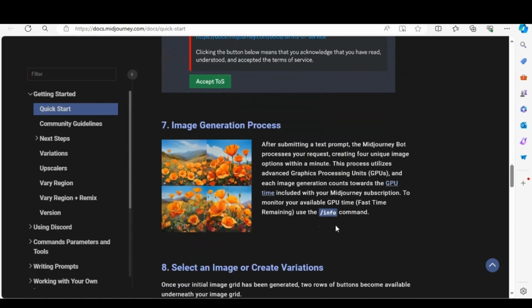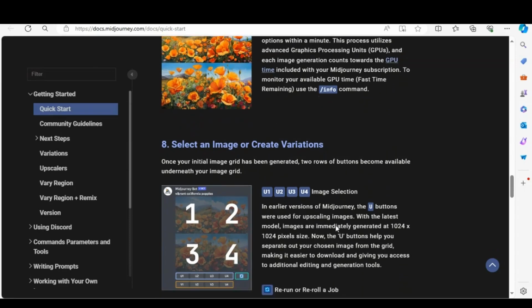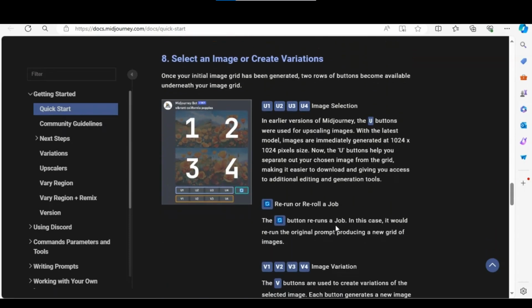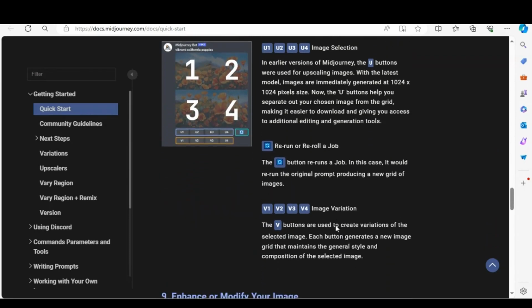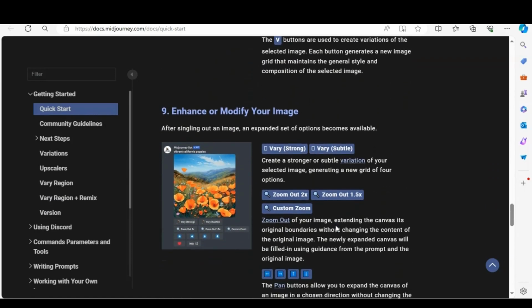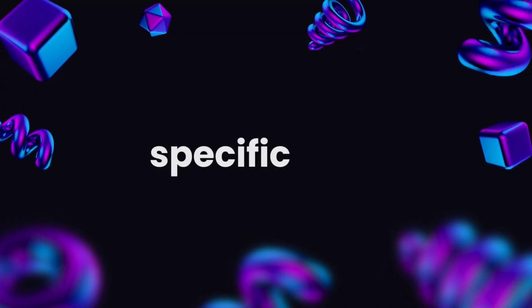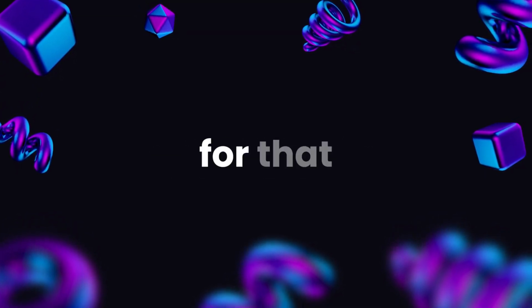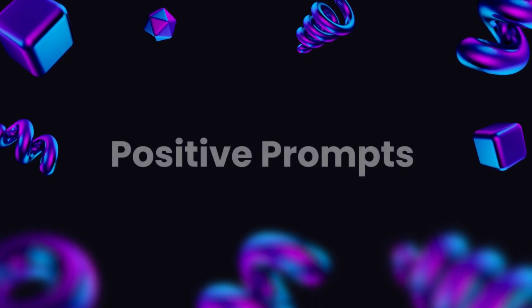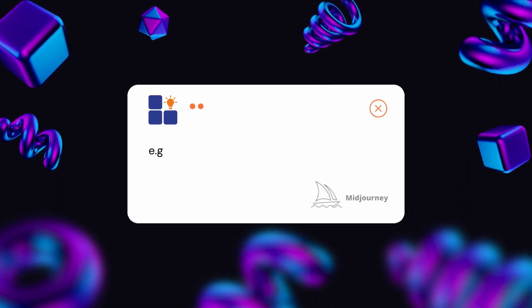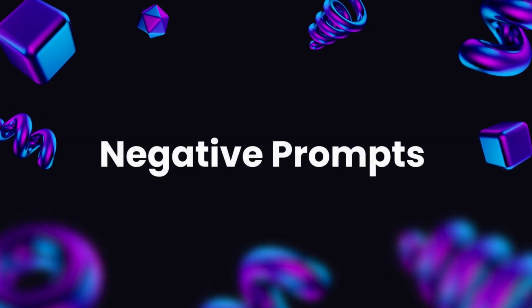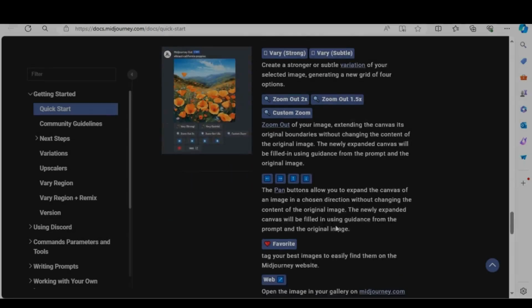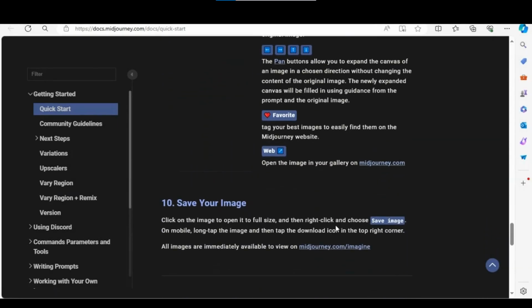Refine your results. If you want to refine any of the images, you can use the U command to upscale for higher resolution or V to create variations of the selected image. Further refinement, optional. Area selection. Select a specific area of an image to refine the prompt for that section only. Positive prompts. Add details you like, e.g., cinematic lighting. Negative prompts. Exclude things you don't want, e.g., no watermarks. Save your artwork. Once happy, right-click the desired image and save it to your device.